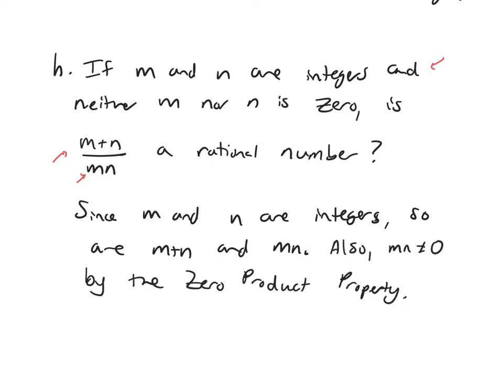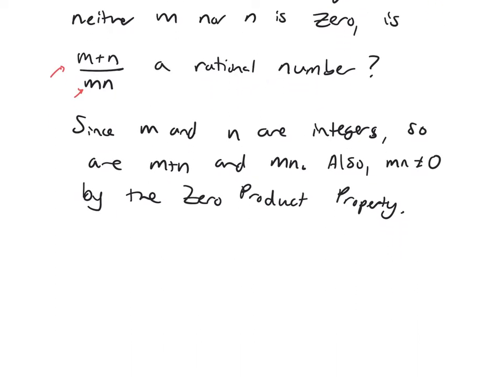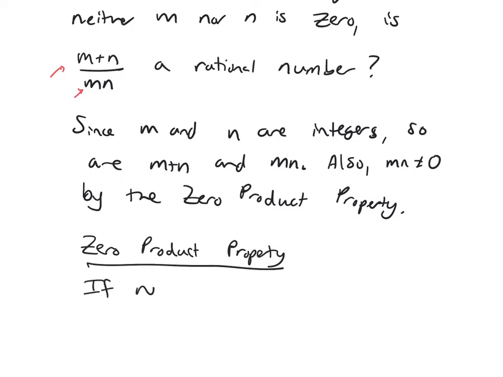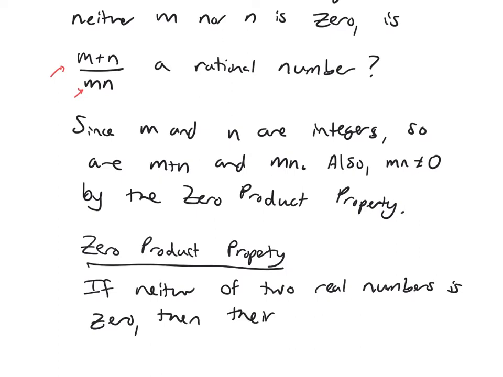So let me state what the zero product property is. It says exactly what I just mentioned. If neither of 2 real numbers is 0, then their product is also not 0.